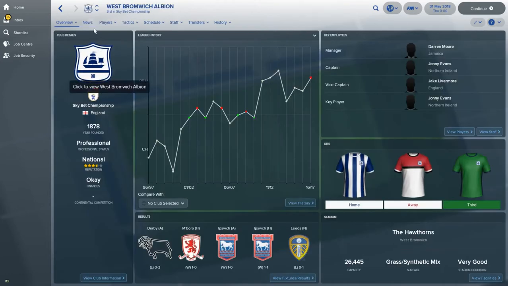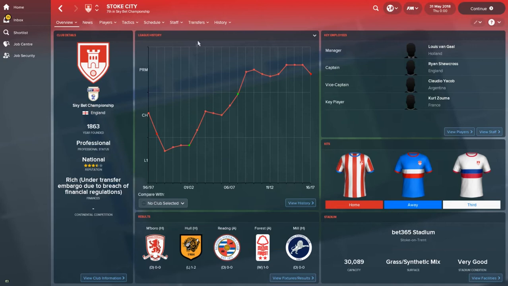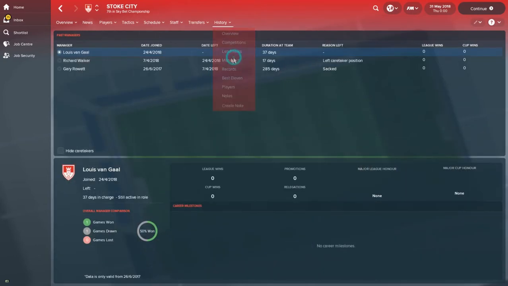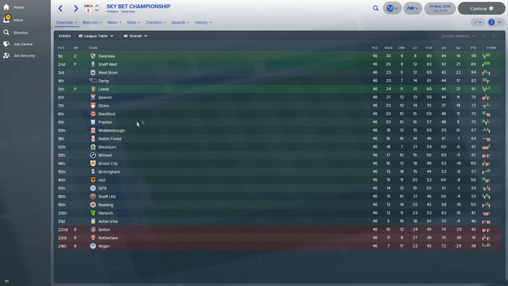Darren Moore, still there. Derby, Frank Lampard didn't work for some reason. Stoke, Louis van Gaal. So Gary Rowett lasted 285 days. He lasted till April. And then... I mean, he didn't do bad, but he obviously wasn't doing what was expected. Van Gaal played 2 games, drew 1. Okay, you'd expect him to maybe push them on next season a little bit, but he'd be looking for a job bigger than that, I'd expect.